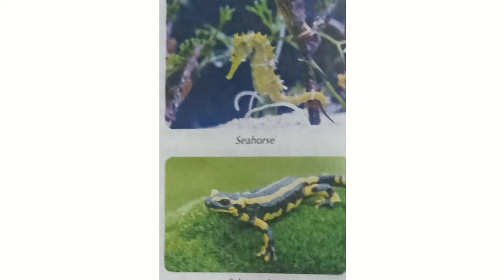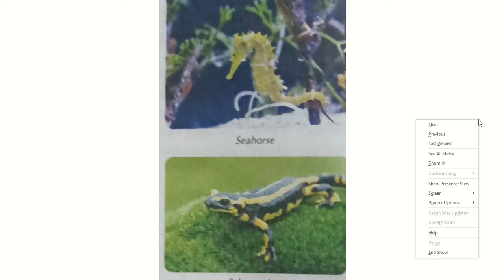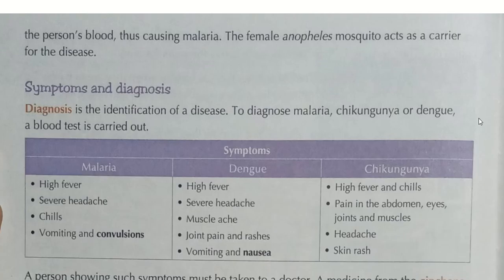Now let us go through some of the diseases caused by stagnant water. Stagnant water and the organisms living in it cause diseases. Stagnant water is found in ponds, lakes, pools, tanks, water coolers, puddles and outdoor places where water gets collected. Now, mosquitoes and diseases. Some aquatic animals, like certain insects that live in fresh water and dirty water, are harmful to us as they cause us diseases.